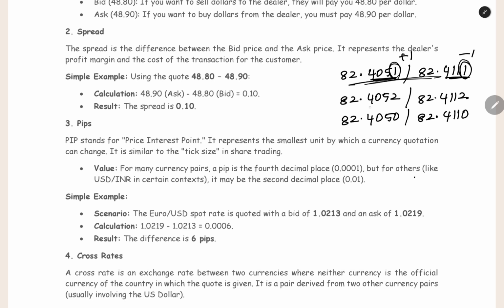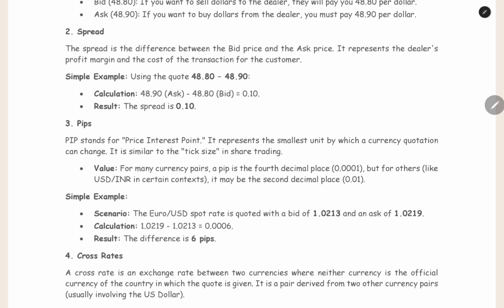If you have an exchange rate with 4 decimals, the pip will be 0.0001. This is the fourth digit after the decimal point, and that will be the smallest change in the exchange rate. Pips means the smallest change in the exchange rate.